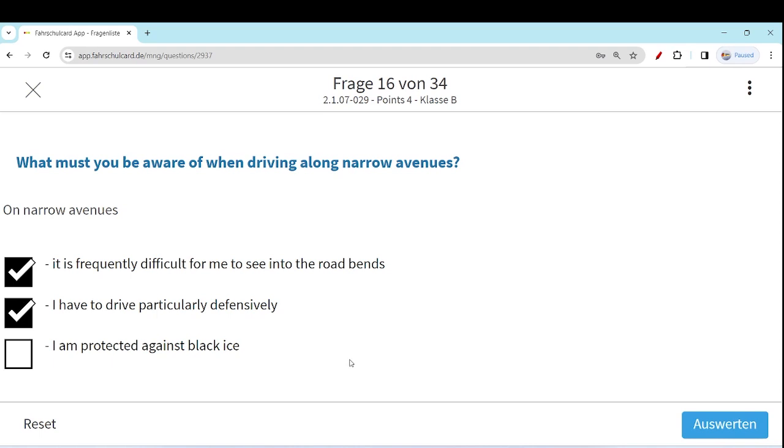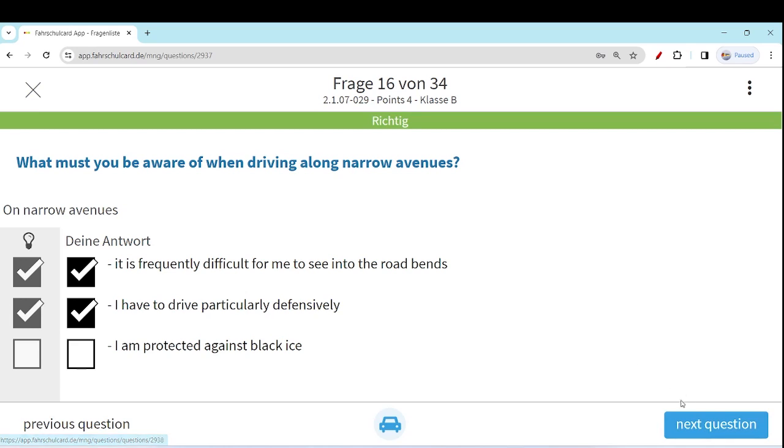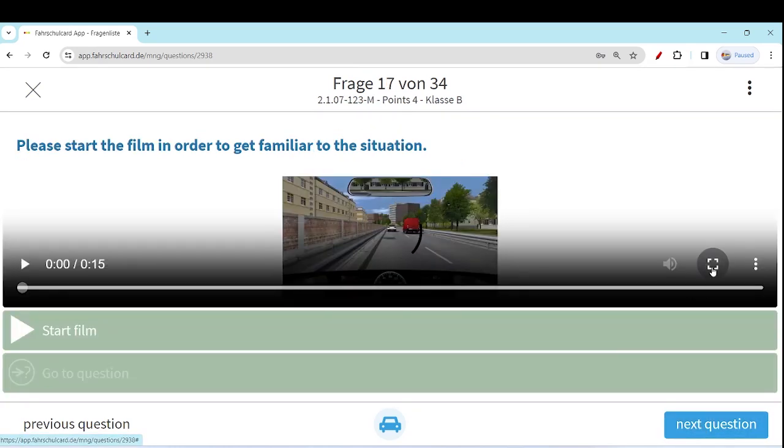I am protected against black ice. Anyhow, there is no protection against black ice in this scenario on narrow avenues. That's not the right option. Let's move to the next question.